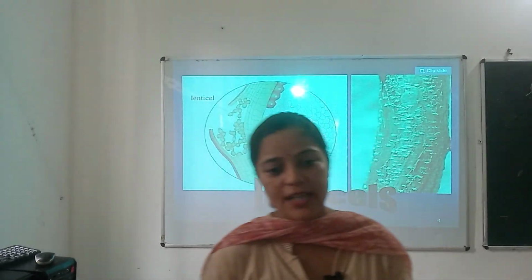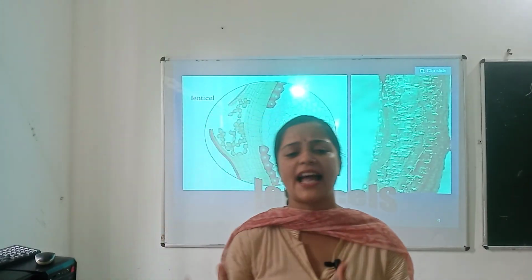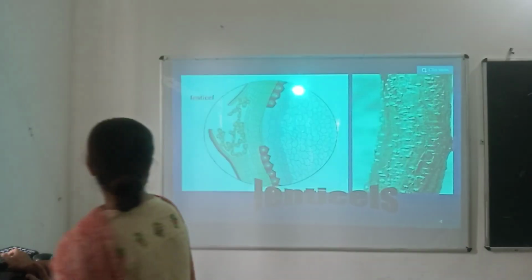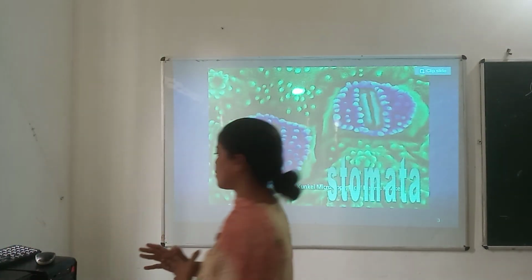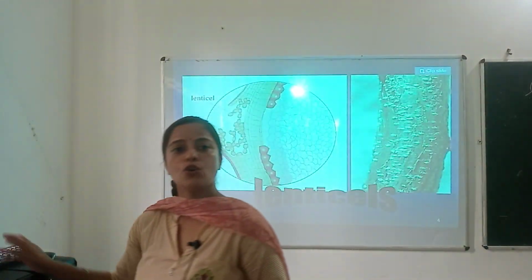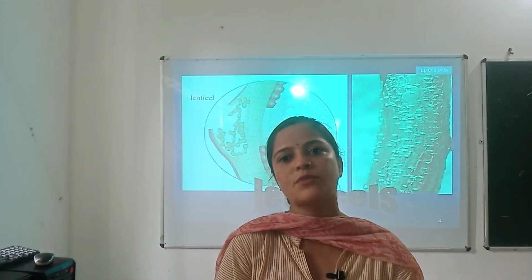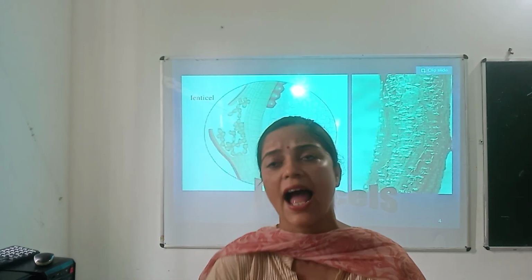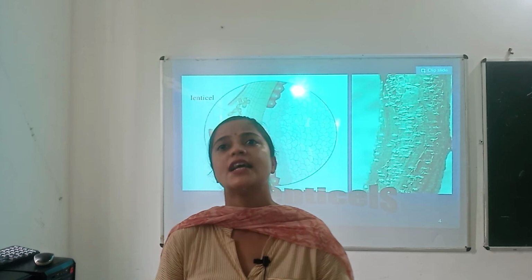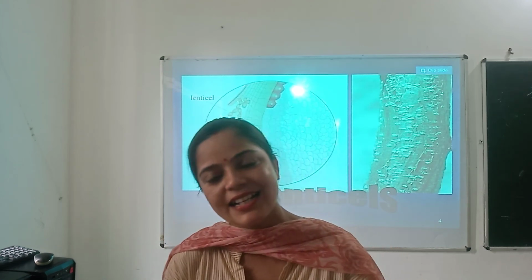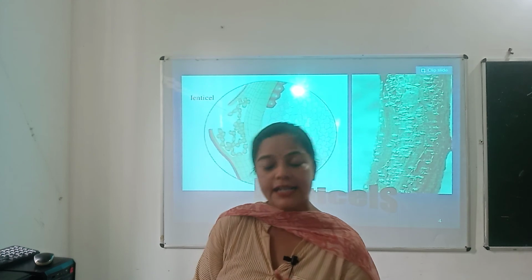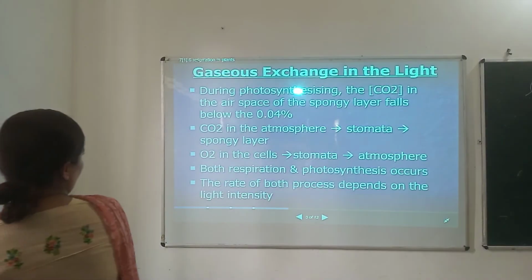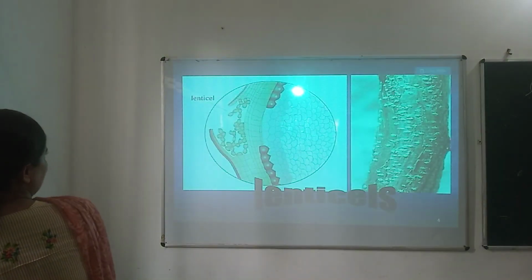So, in leaves, the exchange of gases takes place through stomata. What is stomata? You can see in this figure, stomata. In herbs, the exchange of gases takes place through stomata present on the soft stems, and in hard and woody stems lenticels are present. The lenticels allow oxygen to enter the stem and carbon dioxide to be released in the atmosphere. These are the lenticels.